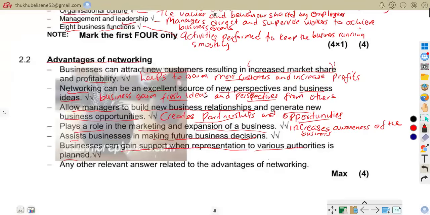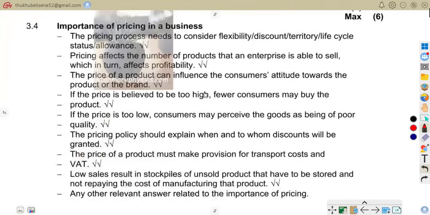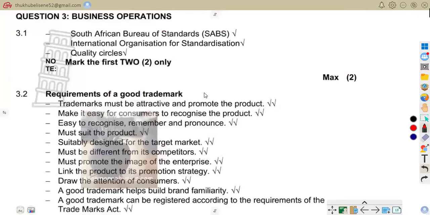So we go to our answers for that question. Here are our 2 quality control bodies. We have the South African Bureau of Standards, SABS.